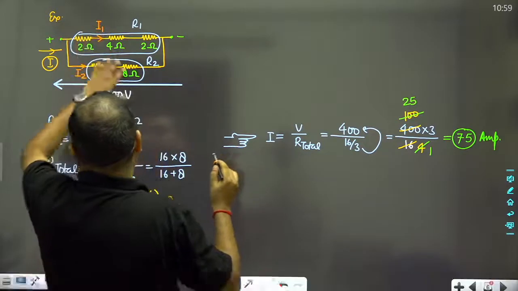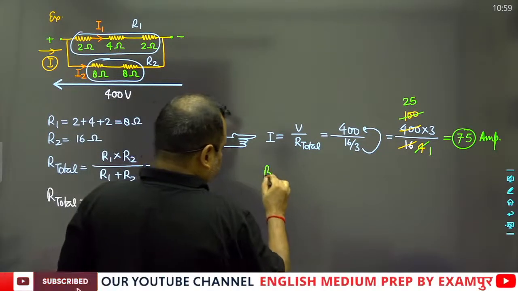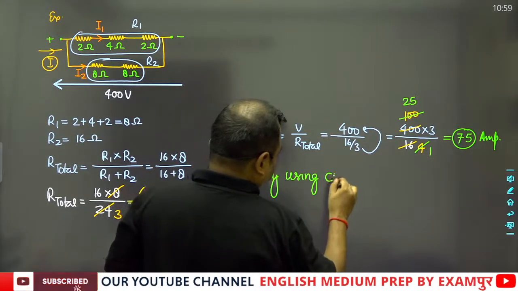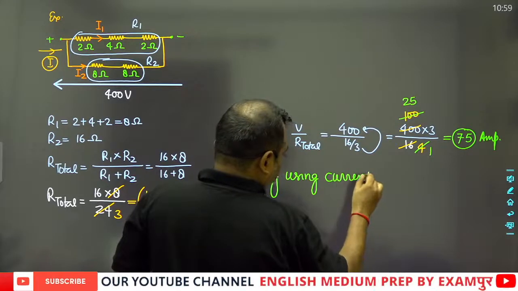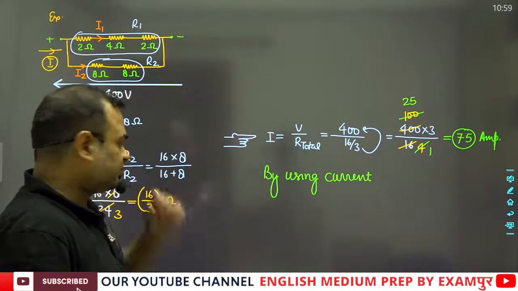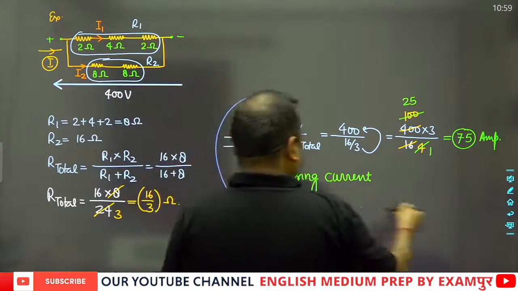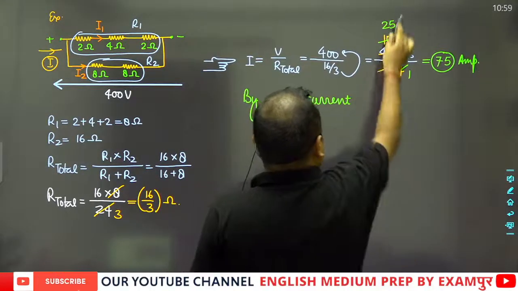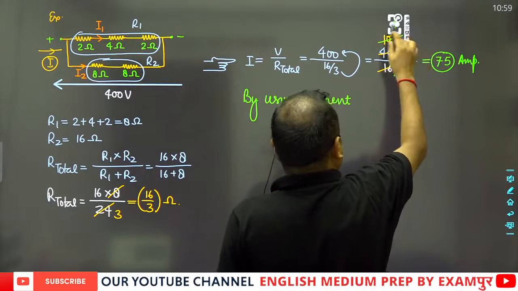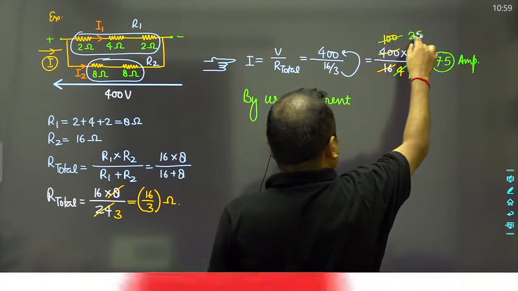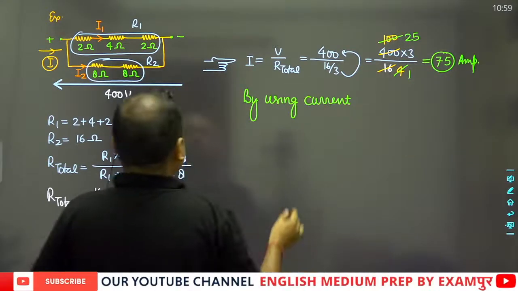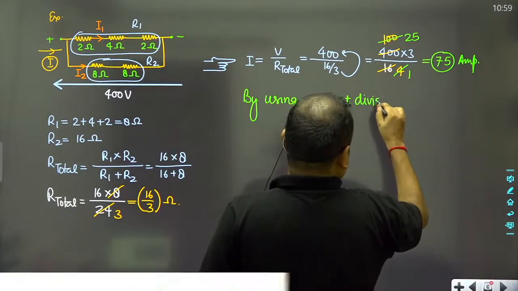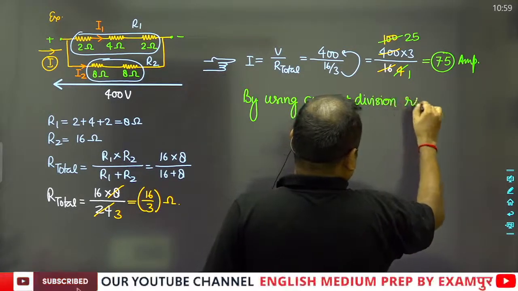Now if I calculate I1 and I2, then by using the current division rule. Guys, what is the current division rule? I have already told you in my paid batch that the current always follows the less resistance path. So the value of electric current will be high in that path in which the resistance of the body is very low. So, the current division rule.